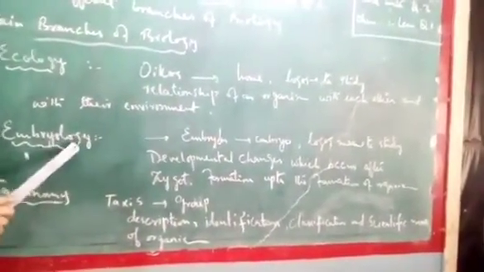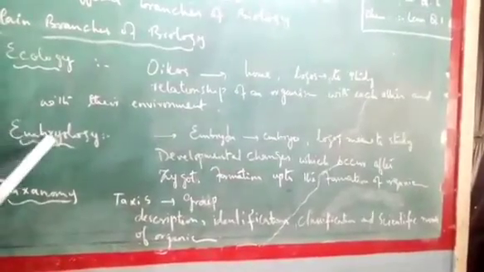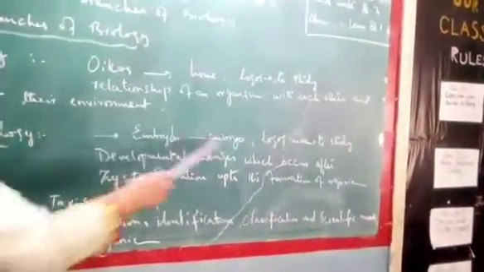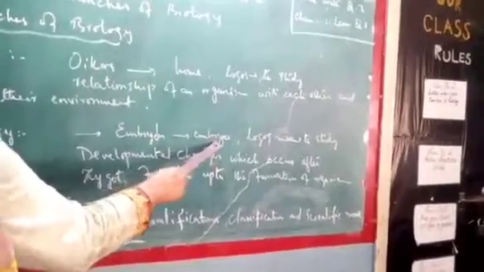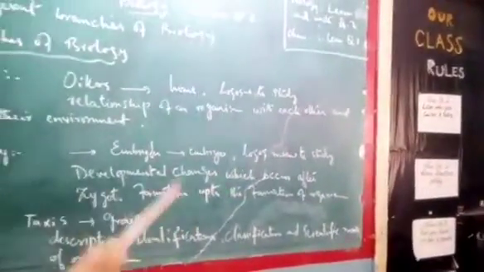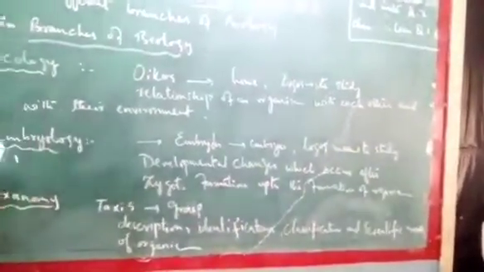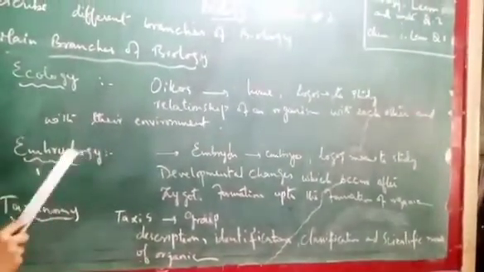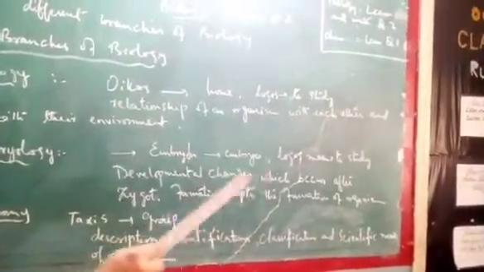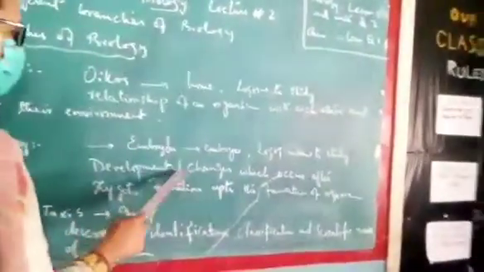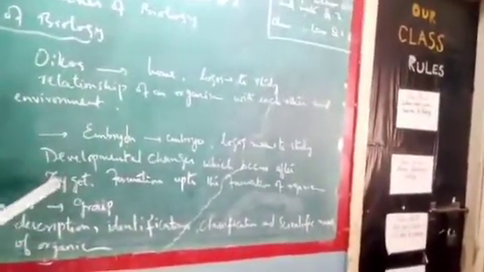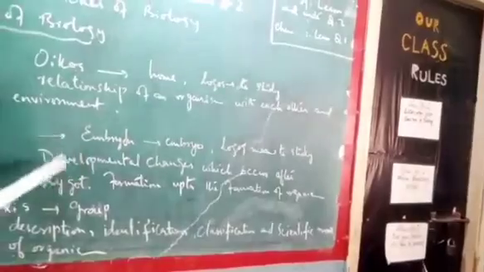Number 7, embryology. Embryo is derived from the word embryon. It means embryo, and logos means to study. What are the different stages through which an embryo has to go? So it is the developmental changes which occur after the formation of the zygote. How is the zygote formed?